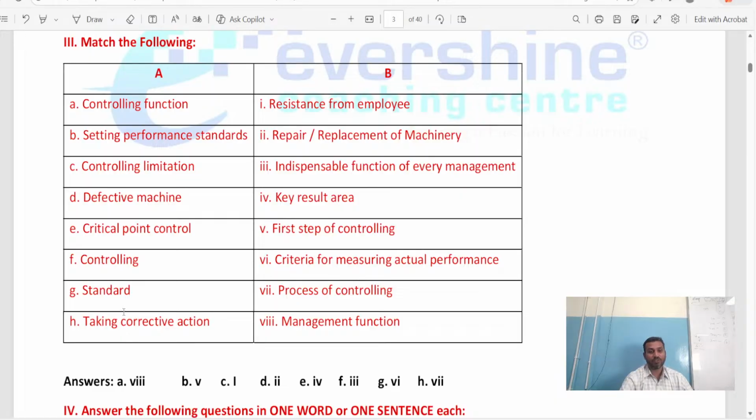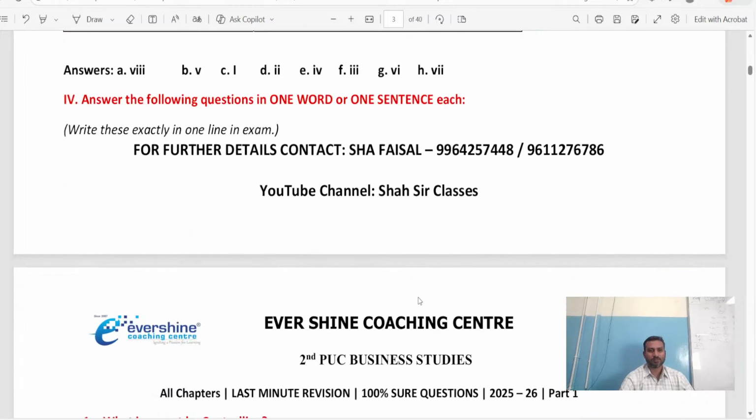It's very difficult for every management controlling. And what is the standard? The standard is the criteria for measuring actual performance. We use the tool standardization or standard tool to measure the actual performance of every employee. Taking corrective action is nothing but the process of controlling. So these are our matchups.